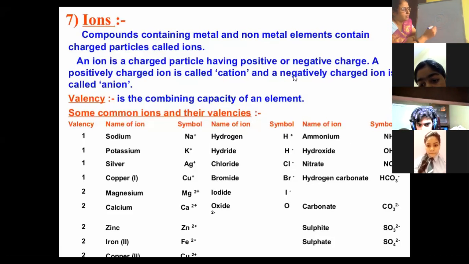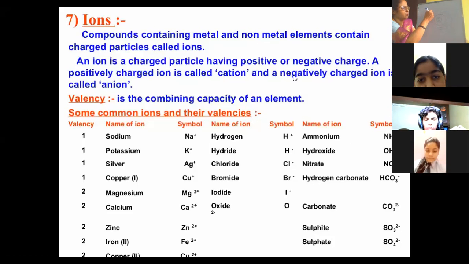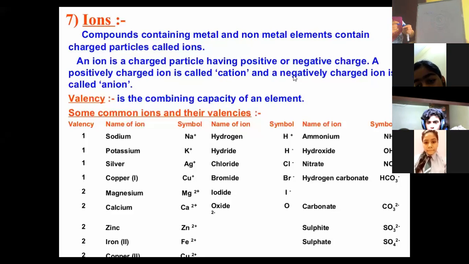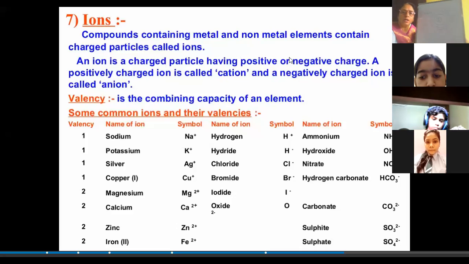What are these called? They are called shells, or discrete orbits, right? Now, every shell has its own capacity to hold electrons. It cannot hold beyond its capacity.